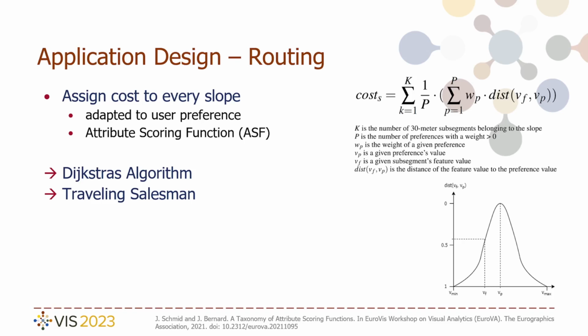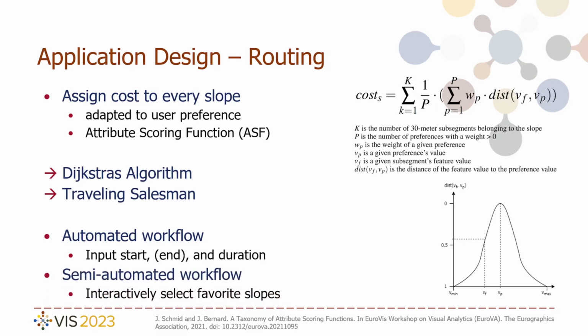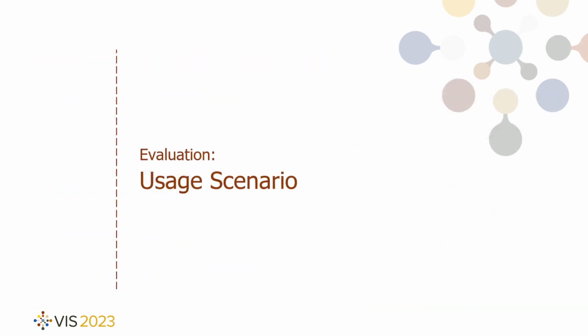The application offers 2 different workflows: an automated workflow where the user only inputs the start and end location and the duration of the route, or a semi-automated workflow which permits the user to interactively select and sequence their favorite slopes. The workflows are presented more in detail in the following usage scenario.